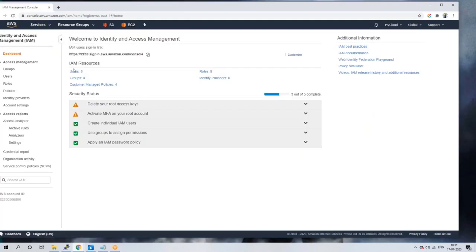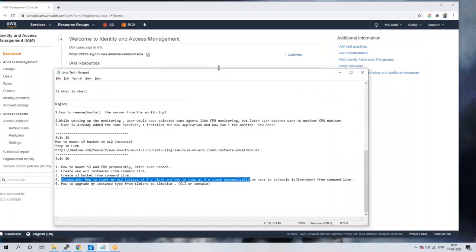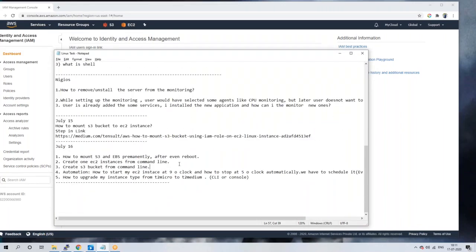The first task is how to mount S3 and EBS permanently, even after reboot. Okay, good. Next. The second one is to create an EC2 instance from CLI. That I didn't do. The third one I could do, creating the S3 bucket from the command line.